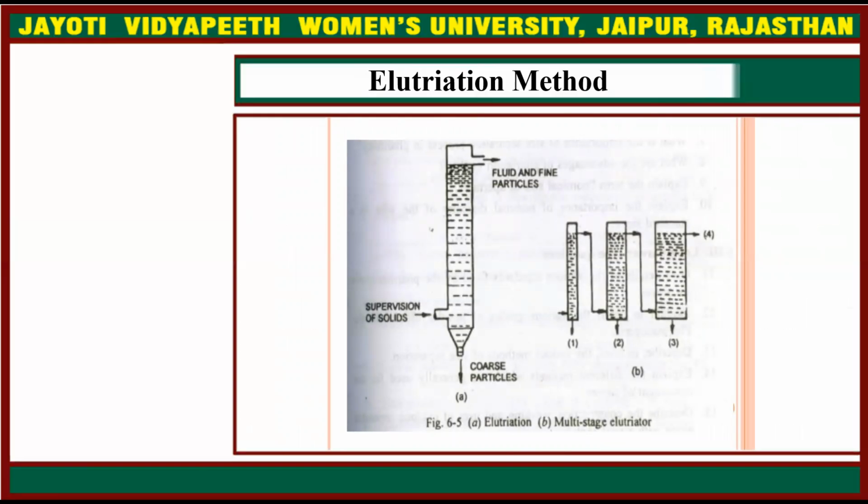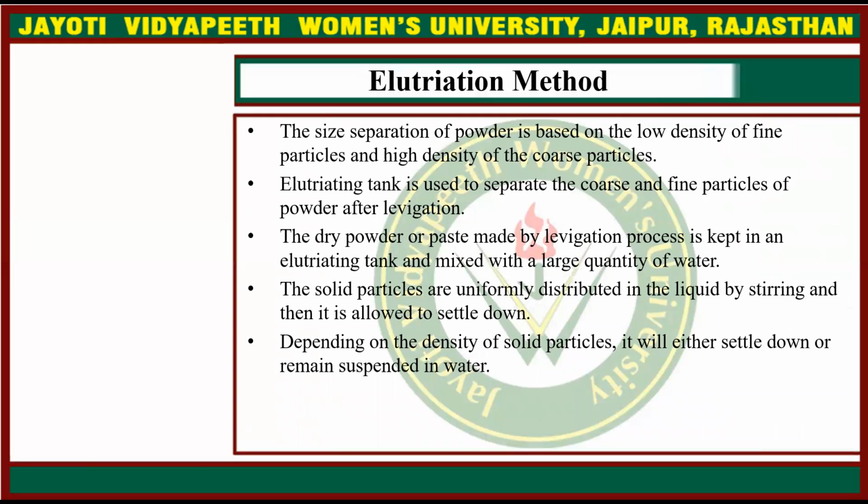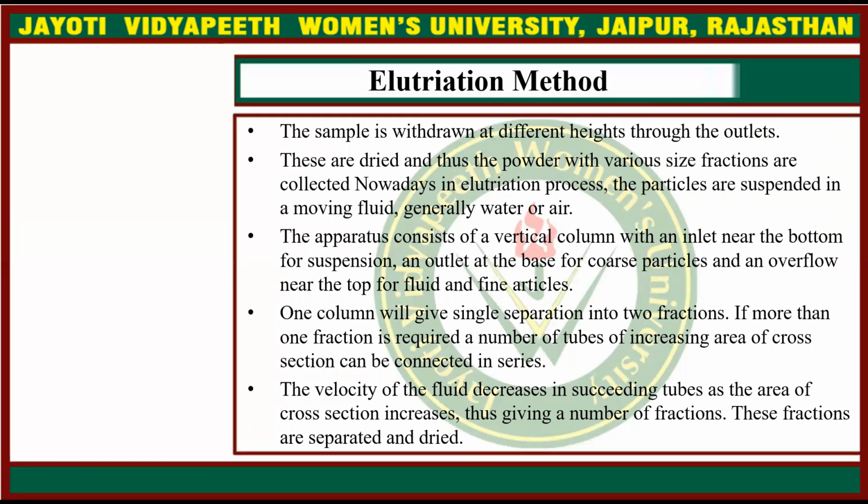Then the elutriation method. The size separation of powder is based on the low density of fine particles and the high density of the coarse particles. An elutriating tank is used to separate the coarse and fine particles of powder after levigation. The dry powder or paste made by the levigation process is kept in an elutriating tank and mixed with a large quantity of water. The solid particles are uniformly distributed in the liquid by stirring, and then it is allowed to settle down. Depending on the density of the solid particles, they will either settle down or remain suspended in water.